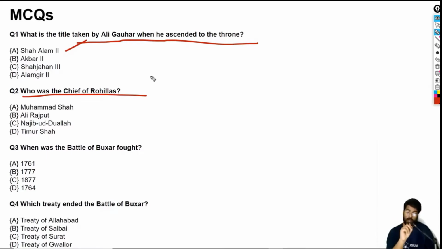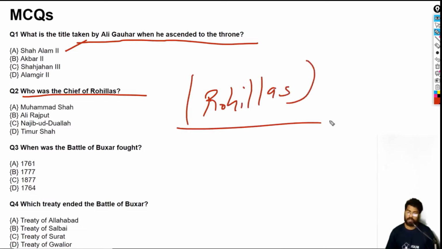Now, Ahmad Shah Abdali was an Afghan. Najib ud Dawla was also an Afghan, but here he was known as the king or the leader of the Rohillas. Rohillas were a group, okay? We will learn about them later. Their leader was Najib ud Dawla, okay? So the answer is Najib ud Dawla.